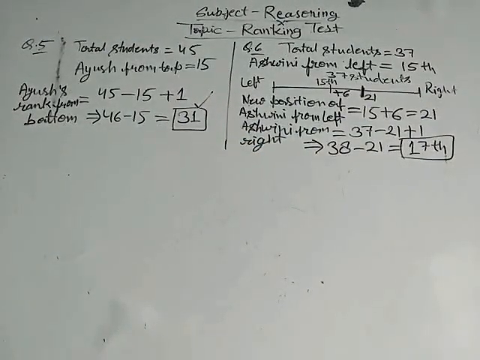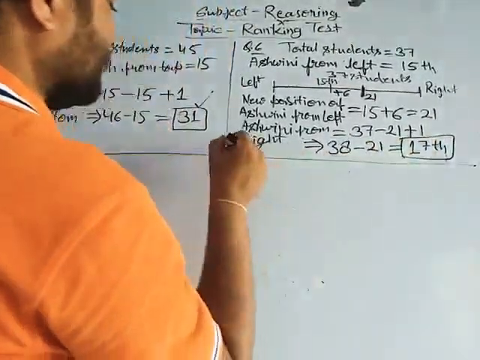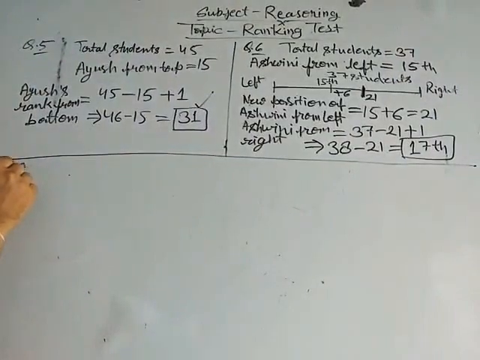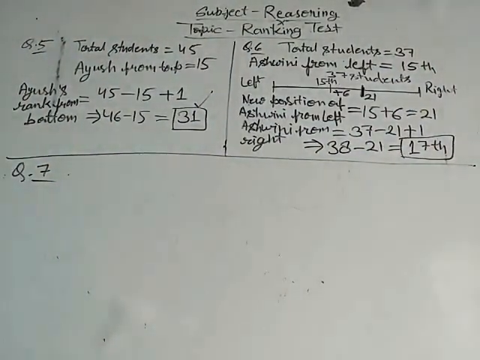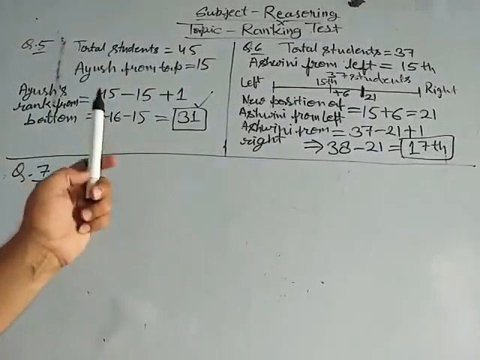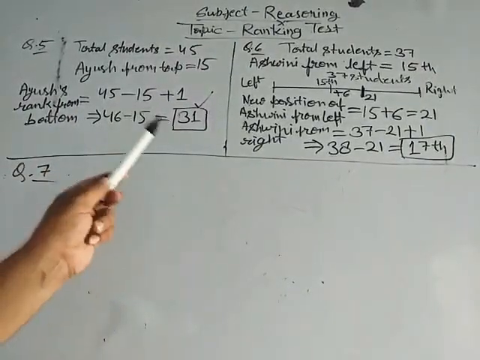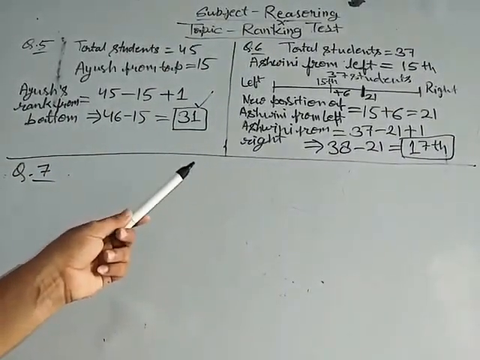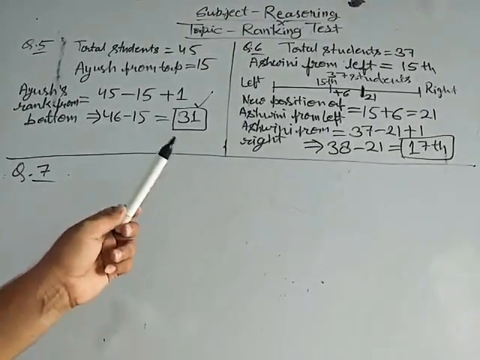Okay, you got it. Now the question number 7. Let's start. Question number 7 is, in a class of 30 students, Mahesh is 14th from the left and Ramesh is 20th from the right, and how many students are there between Ramesh and Mahesh?